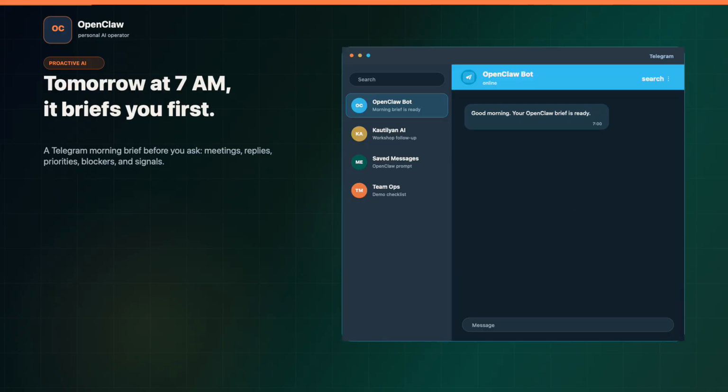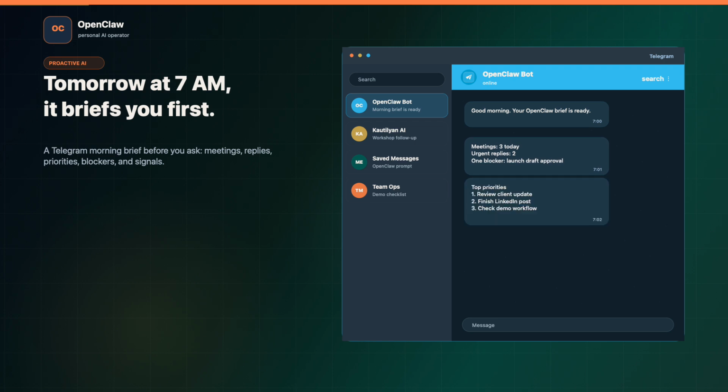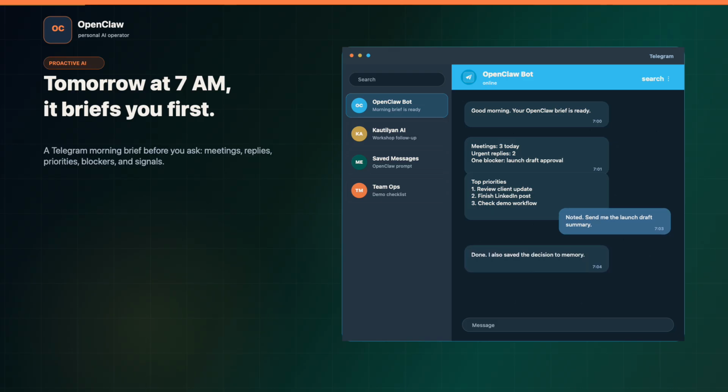Now imagine tomorrow morning, 7 am. You did not ask anything. Your agent checks your calendar, priorities, blockers, and one live signal. Then a Telegram brief arrives: today's meetings, urgent replies, top priorities, and one thing you should not miss. That is the difference between a chatbot and an operator.